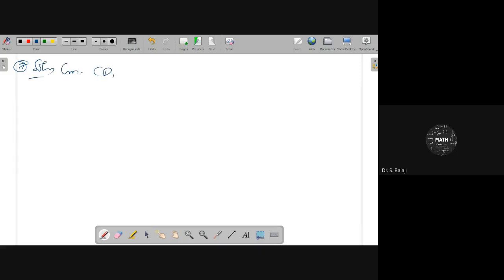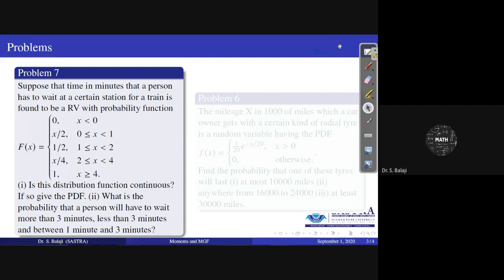Given CDF capital F of x equal to 0, x by 2 for 0 to 1, 1 by 2 for 1 to 2, x by 4 for 2 to 4.